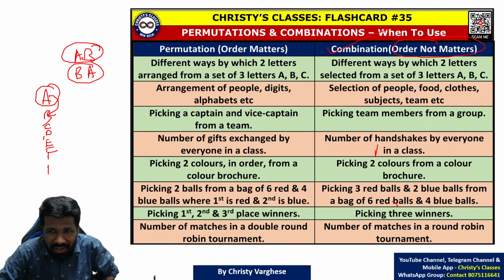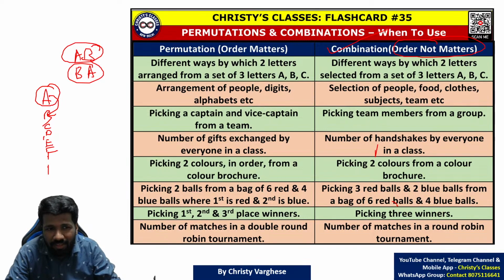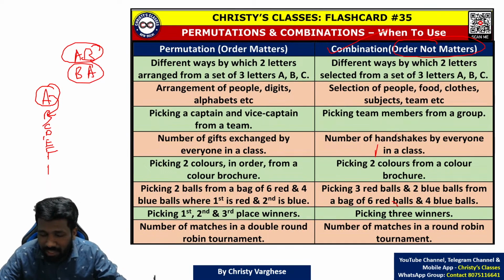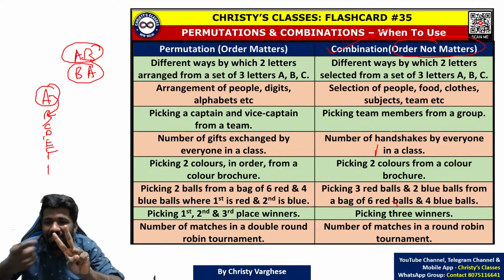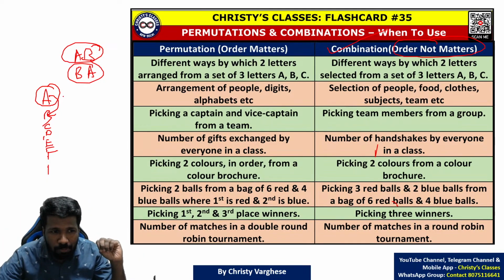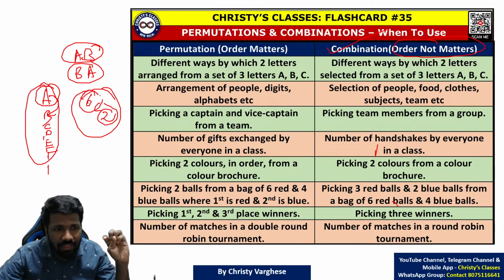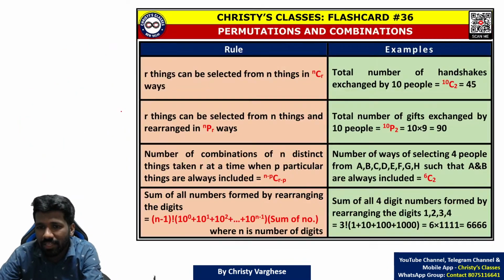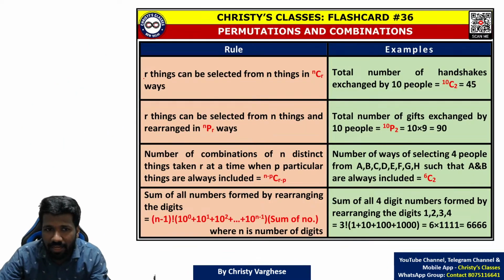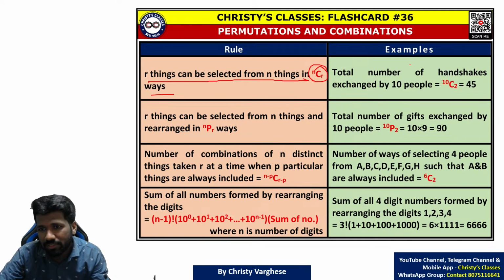Now, what is a combination case? What is a permutation case? How do you connect it with the formula? For example, in the handshake question, for a handshake, 2 people should be selected, or the hands of 2 people are involved. So, if 6 people are there, 2 people's hands are needed, which means 6C2 will be the answer. To select R things from N things, there are NCR ways. R things can be selected from N things in NCR ways.